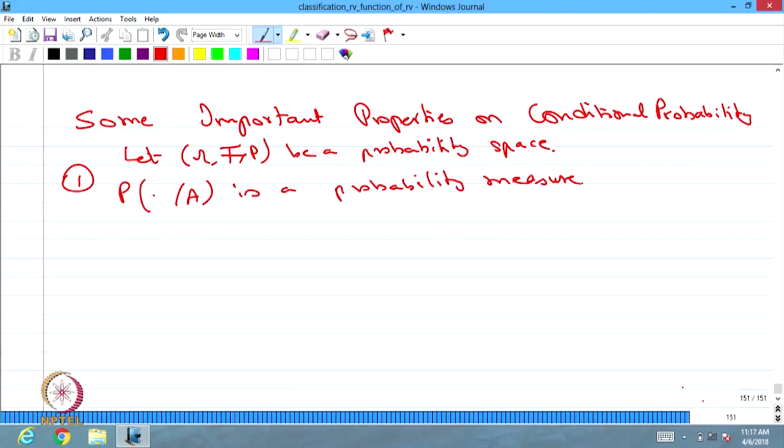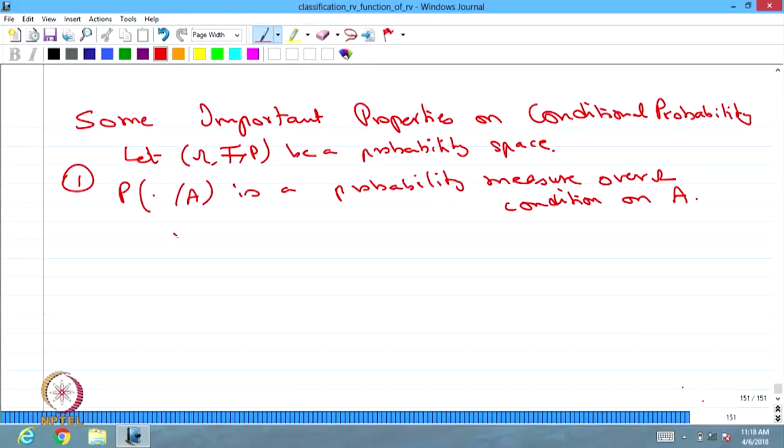The conditional probability is also a probability measure over omega, conditioned on the event A. That means it satisfies the three axiomatic properties of probability: P of A is always greater than or equal to 0 for all A belonging to F, and P of the whole set is 1, and for mutually disjoint events, P of the union is the same as the summation of the P of the A's.